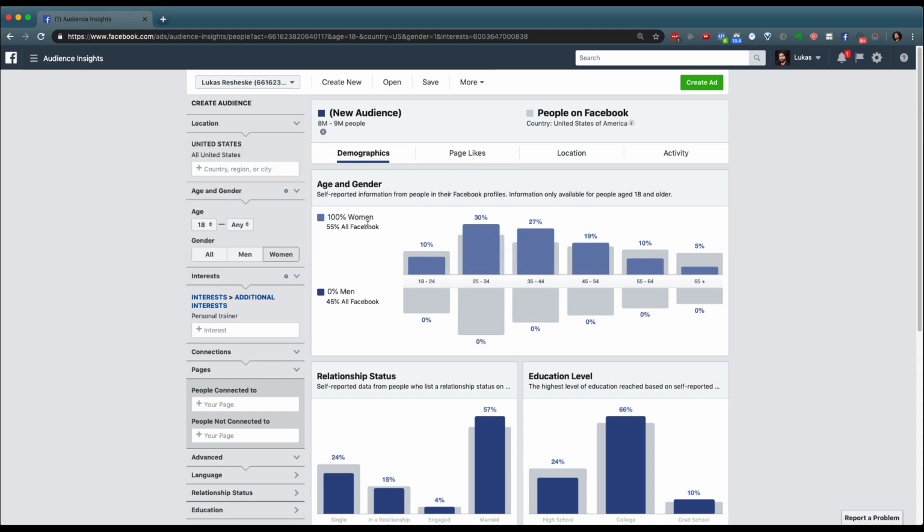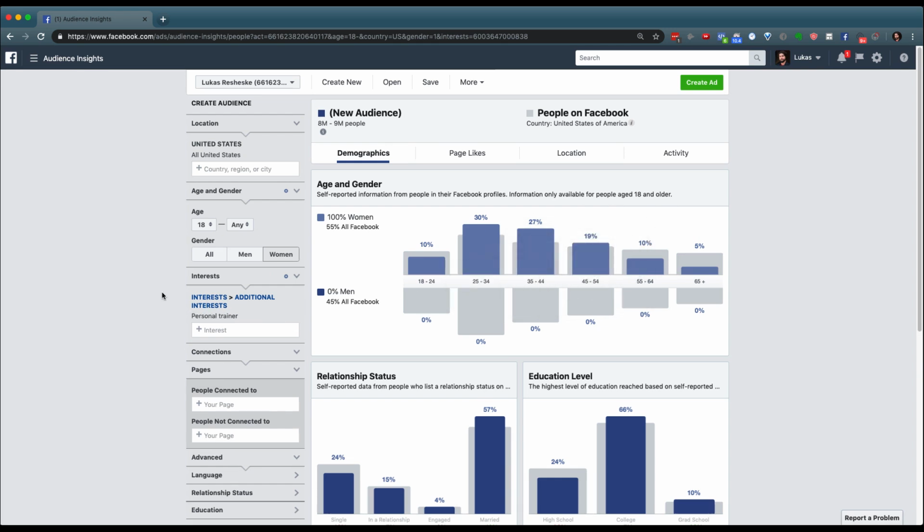And now I can start to look at different parts of Facebook to really see what is relevant to my business. I want to dig further down into the female side of personal trainers for my marketplace. I can do that even more by sorting by additional demographics. In this case, it looks like a smaller segment of people are under the ages of 18 to 24. So I'm not going to want to work with anyone under the age of 25 because most of my audience sees a higher skew towards people who are 25 to 35 or 35 to 45 in this case.